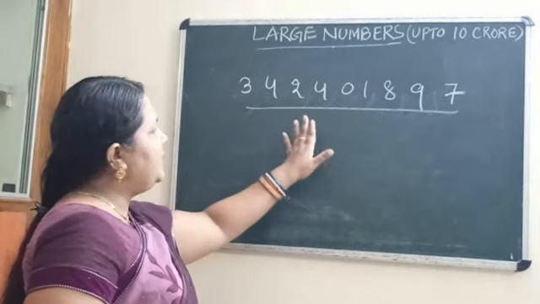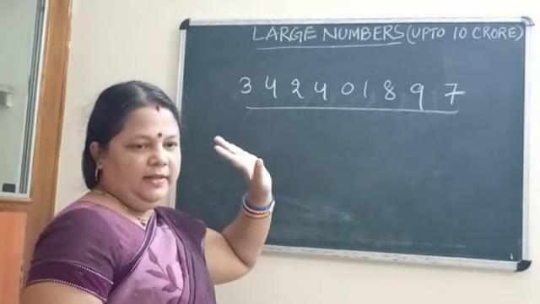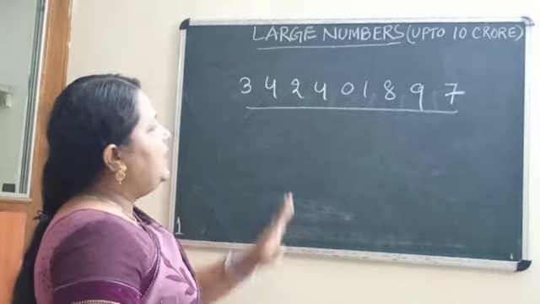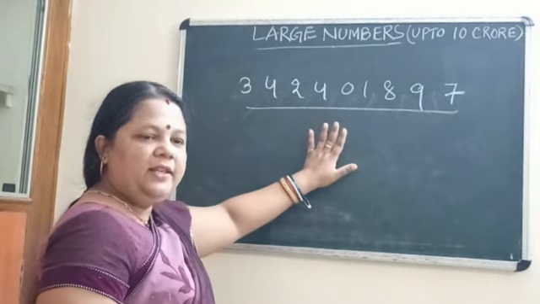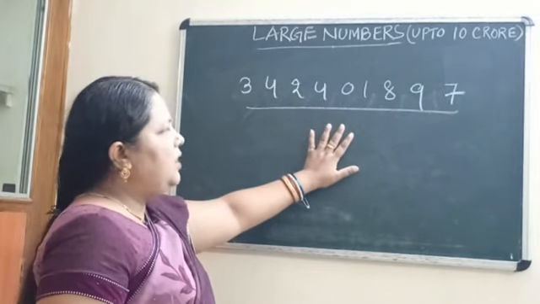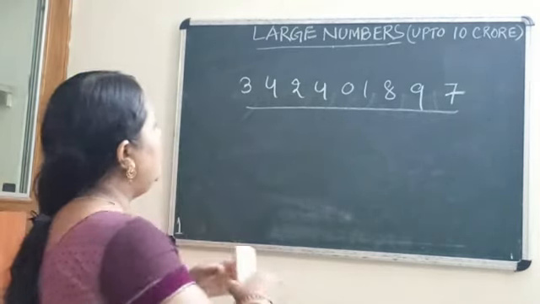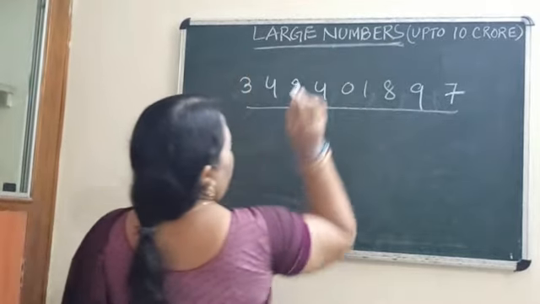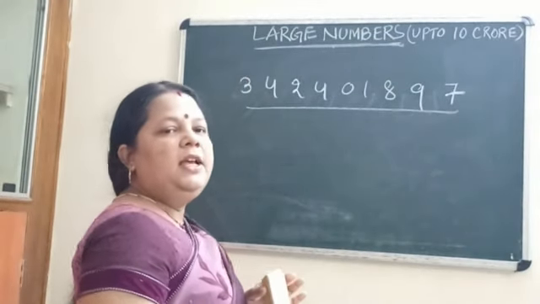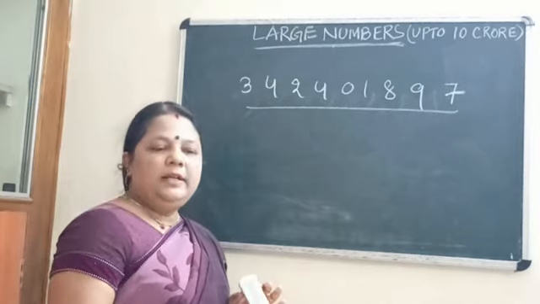We cannot read such a large number very easily. For that, to read and write a large number, we are going to follow some system, that is called a number system. There are so many systems, like the binary system, decimal system.